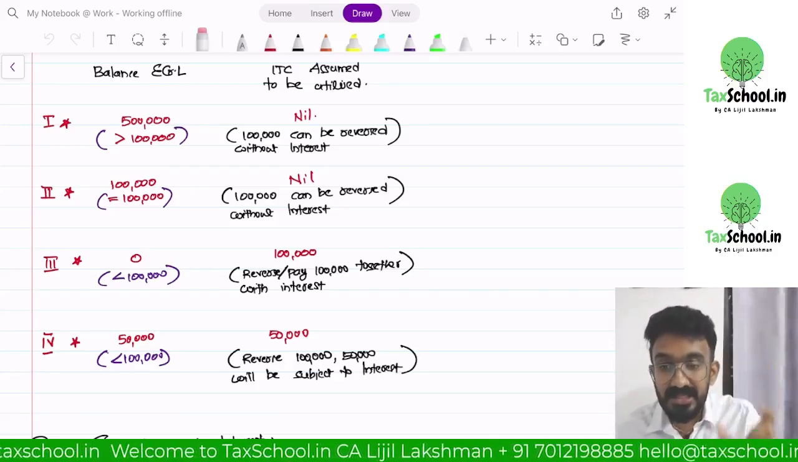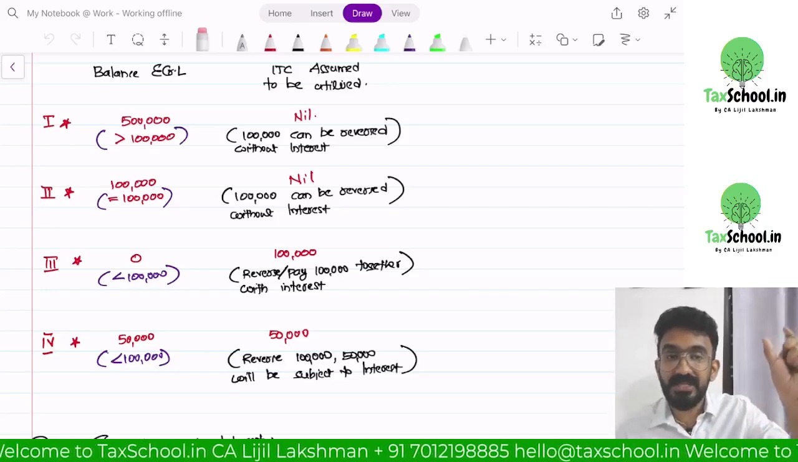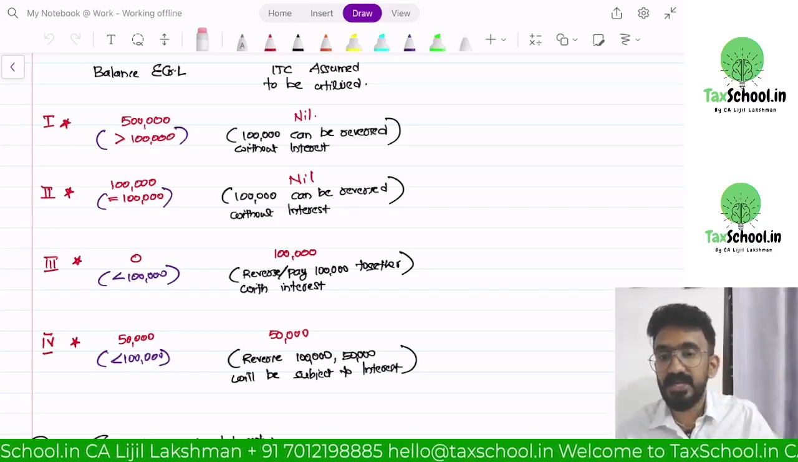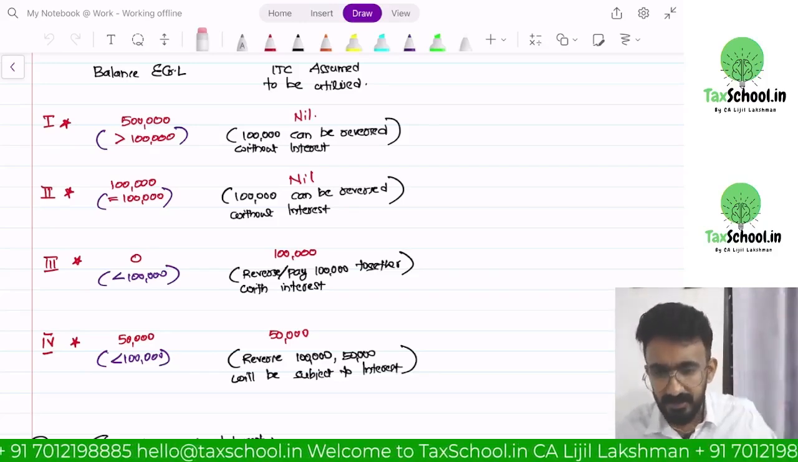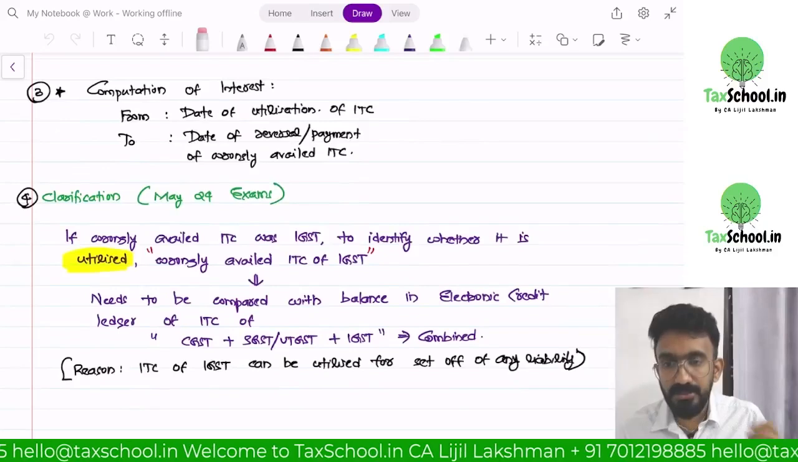Balance in electronic credit ledger is 50,000. My wrongly taken ITC is 1 lakh, which means 50,000 I have utilized. On 50,000, interest is applicable. Balance 50,000, I have to just reverse. How do I compute interest?